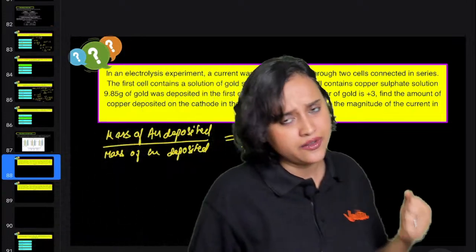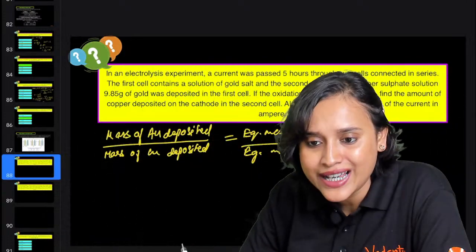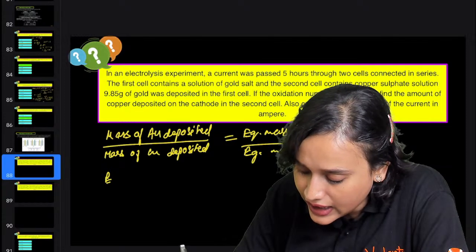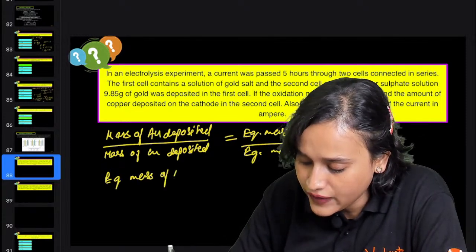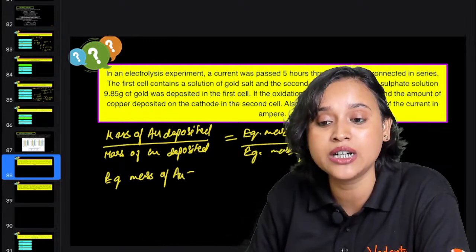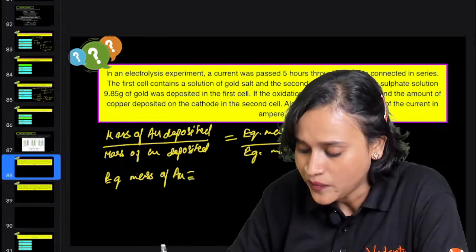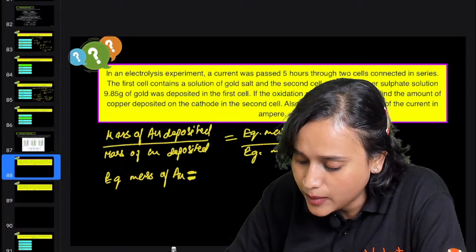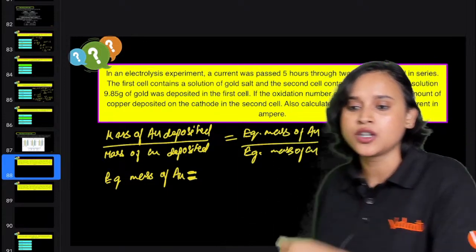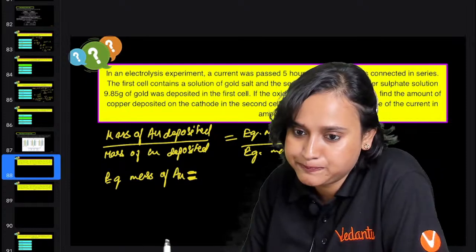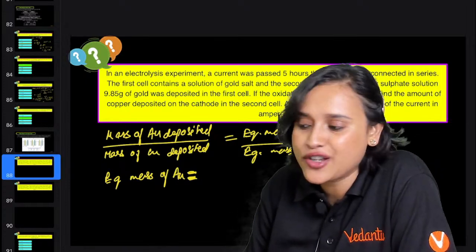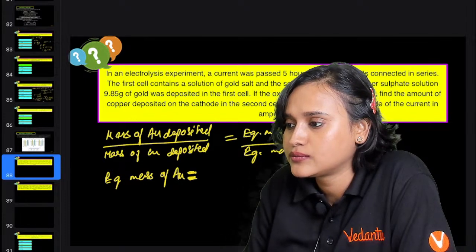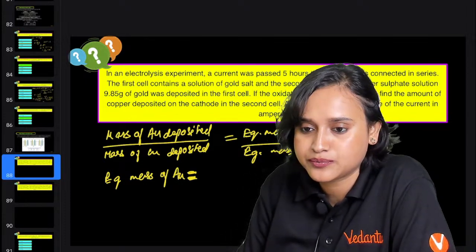Right, everybody? Very good. Now we know that the equivalent mass of Au. How do we calculate the equivalent mass of Au? Guys, can somebody tell me what is the mass of gold? Come on, quick.